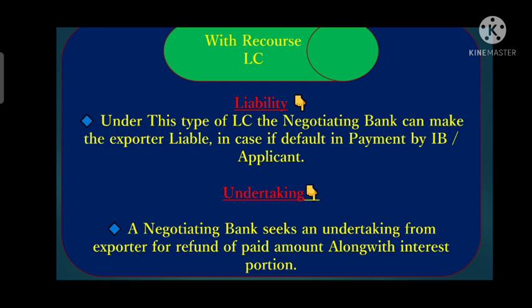Because in the end, if the issuing bank fails to make the payment or fails to reimburse the nominated bank, then in the end the exporter has to refund the fund back to the nominated bank. So in the end the exporter is liable because it has to refund the fund back to the nominated bank. So liability is of the exporter only here. Now we will discuss the undertaking aspect.